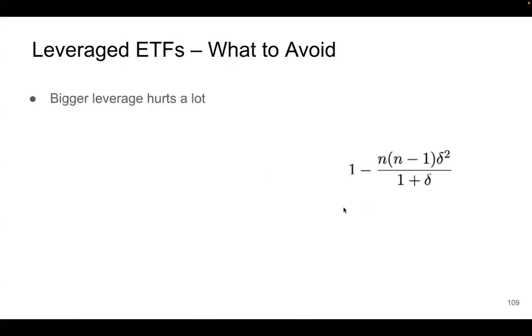So based on this formula, we can tell that for a leveraged ETF, a bigger leverage can hurt a lot. A 2x leveraged ETF is much safer than 3x because this N times N minus 1 grows roughly like N squared. So 3x can give you a lot more risk. And also, bigger volatility hurts. This delta is related to the volatility of the index. If the index goes up and down in a bigger range, it has a higher volatility, and that's not good for a leveraged ETF.